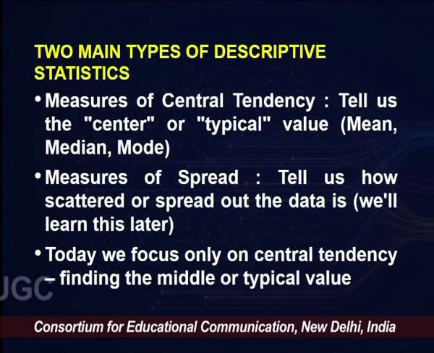The first are called measures of central tendency. Measures of central tendency tell us the center or the typical value. Similarly, the other type of descriptive statistics is measures of spread, which tells you how scattered or how spread out the data is. We will understand measures of spread later. In this session, we'll focus only on central tendency, which is finding the middle or typical value.